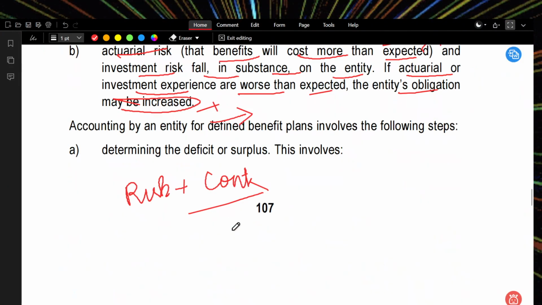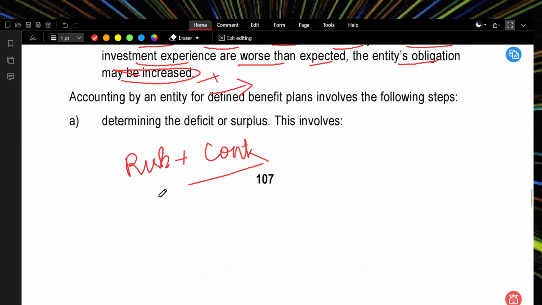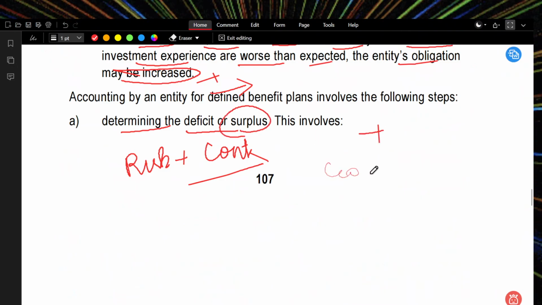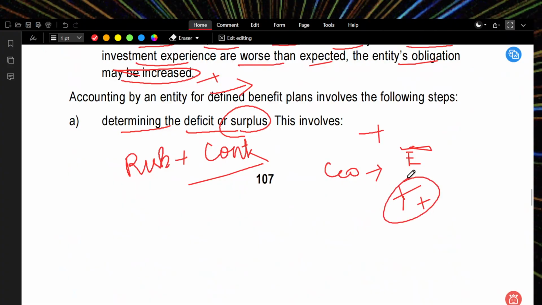The accounting by the entity for defined benefit plans involves the following steps: determining the deficit and determining the surplus. What does the contribution mean? What is the expected? What is the actual receipt? We will see this, and if the actual contribution is in excess of the expected amount, then good. What is expected is less, but the actual result is more. That is a gain, a surplus. If we didn't get that, it's a deficit.